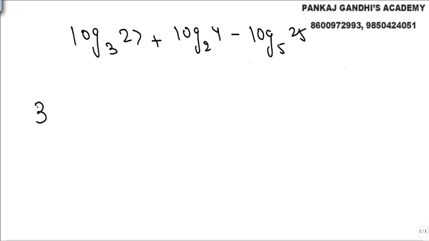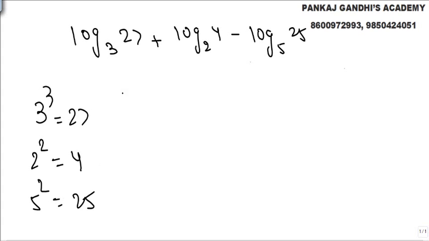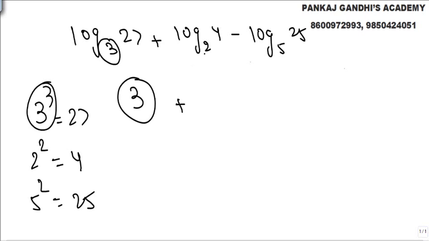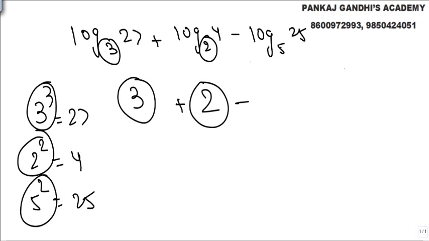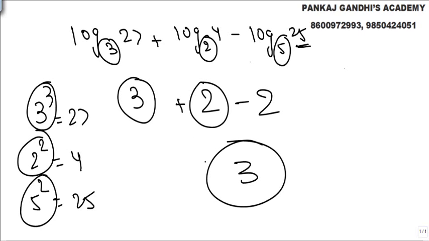Look, what we know is 3 cube equal to 27, 2 square is nothing but 4, and 5 square is nothing but 25. So log to the base 3 raised to 3 is 27, so this value will come 3. 2 square, 2 raised to 2 is 4, so this value will come 2. And 5 square, 5 raised to 2 is 25, so minus 2. Answer will be 3.